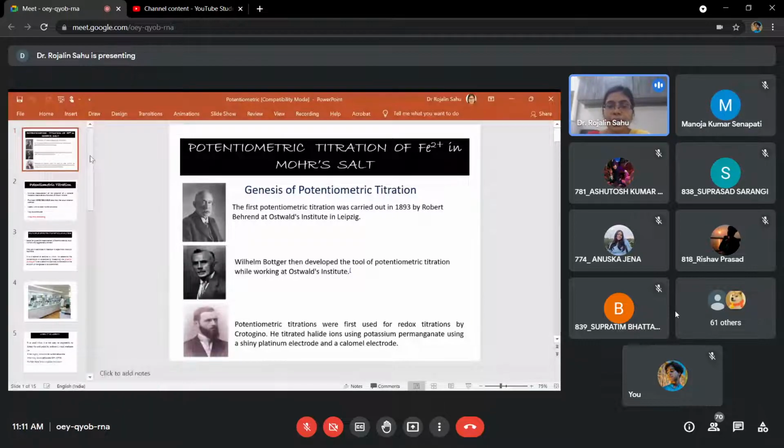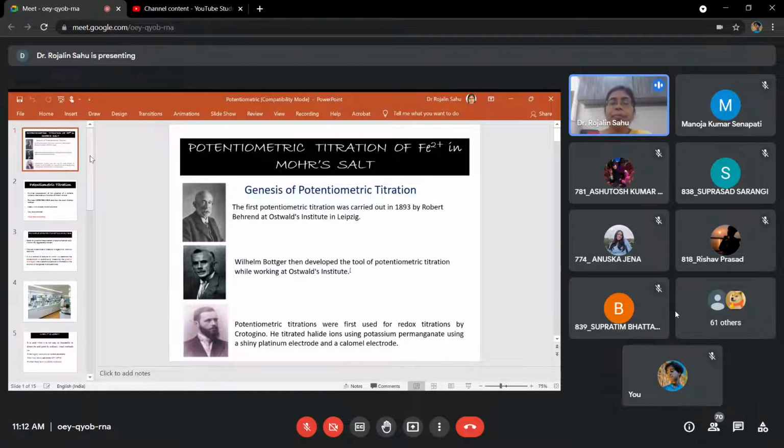Here we'll use potentiometric titration, meaning one instrument, the potentiometer, will be used to determine the iron 2 plus present in Mohr's salt. Although our aim is the same, the methods are different. We are taking two different approaches to determine the iron 2 plus in Mohr's salt.